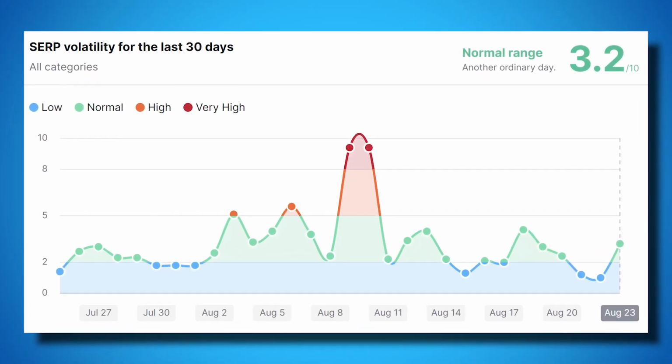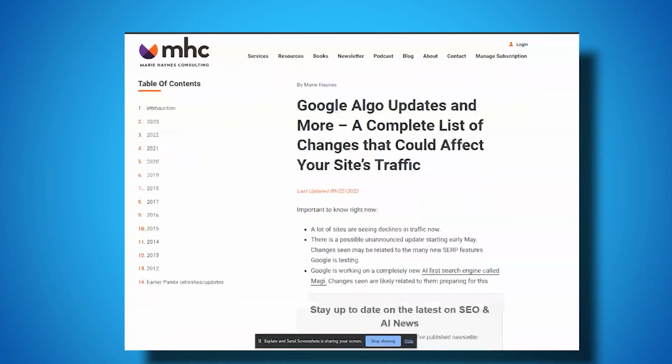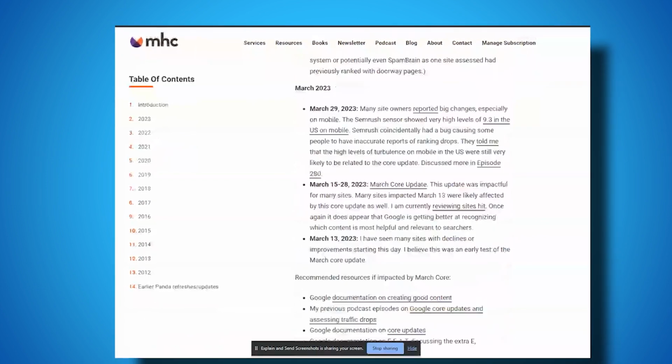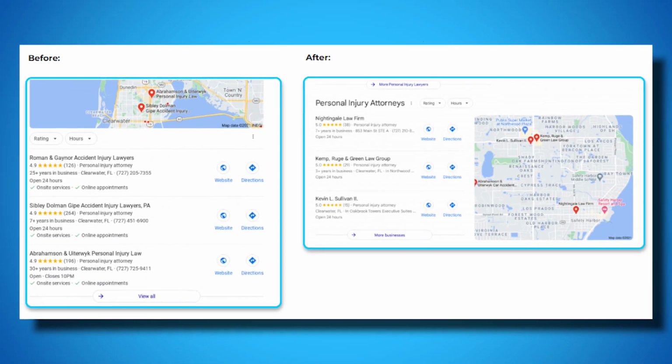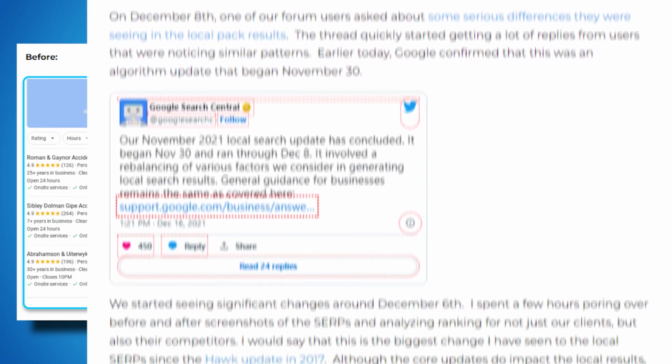Next thing you want to check is to see if you've been impacted by a recent algorithm update. Marie Haynes has a list of all the algorithm updates that might be impacting you that she updates quite frequently. If you conclude that your ranking drop was correlated to an algorithm update, you might want to research some of the characteristics that changed as a result of that algorithm update, kind of like the write-up that we did on the vicinity update. The third thing you want to check is to see what changed in the search results.